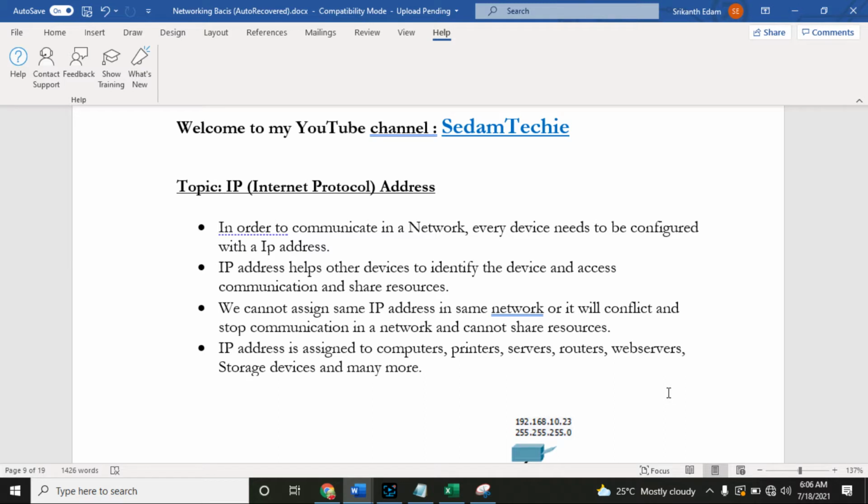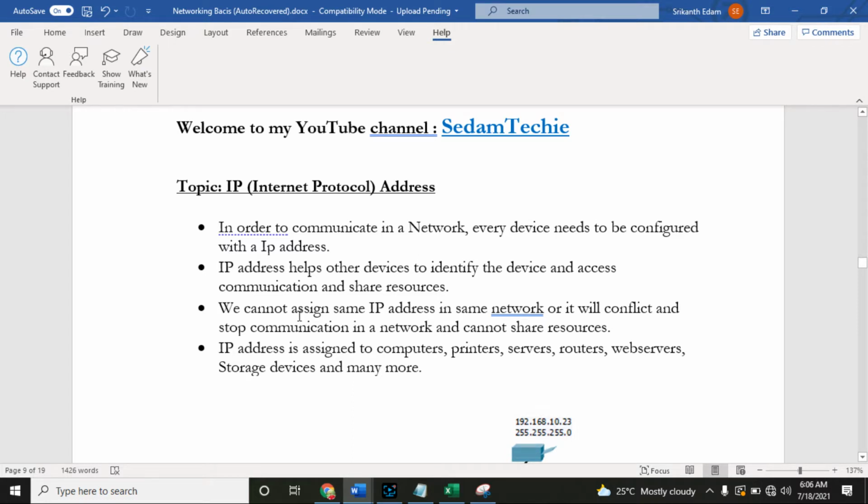Today's topic we are going to discuss is Internet Protocol, the IP address. So what exactly is an IP address? In order to communicate in a network, every device needs to be configured with an IP address. An IP address helps other devices identify the device, access communication and share resources.